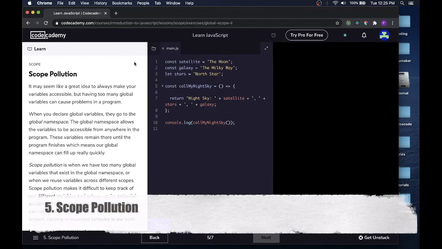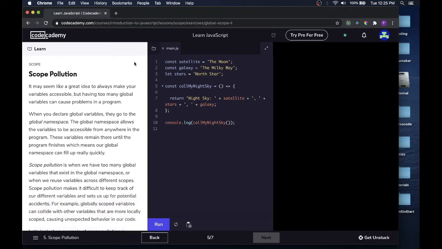Scope pollution. It may seem like a great idea to always make your variables accessible, but having too many global variables can cause problems in a program. When you declare global variables, they go to the global namespace. The global namespace allows these variables to be accessible from anywhere in the program. These variables remain there until the program finishes, which means our global namespace can fill up really quickly.